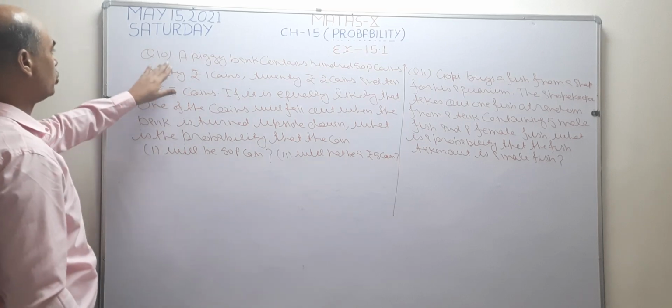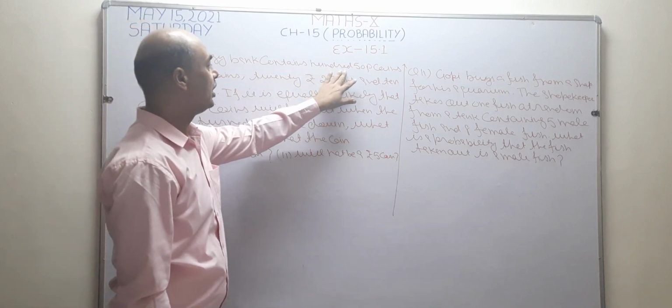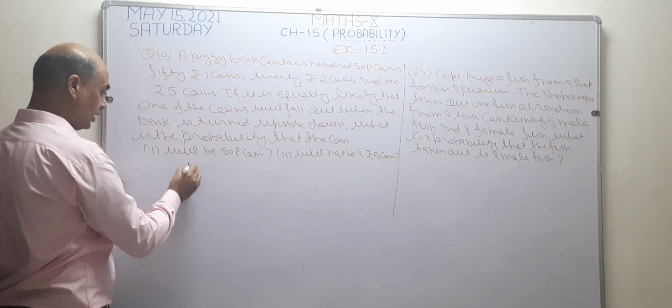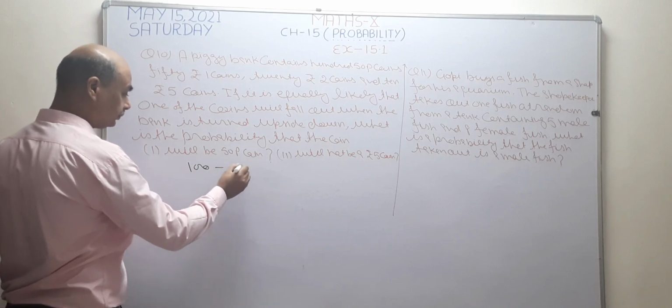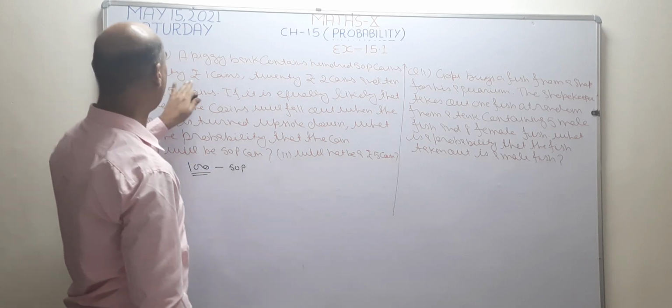Now I want to solve question number 10. See what is given. A piggy bank contains 150 paisa coins. In this piggy bank, 100 coins are there of 50 paisa, and 50 coins of 1 rupee.